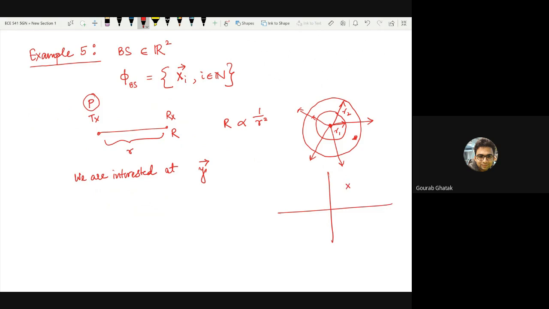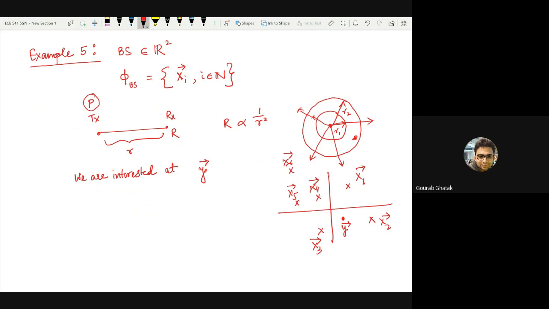Suppose these are the locations of the base stations, given as x1, x2, x3, x4, x5 and x6. What we are interested in is this point, which is y. And at this y, I am interested in the sum of all the powers that I am receiving from all these base stations.